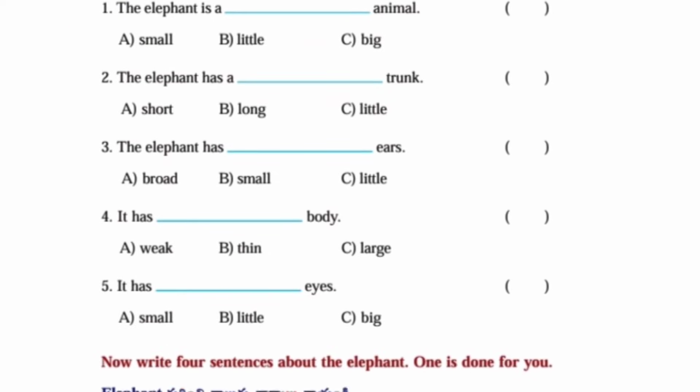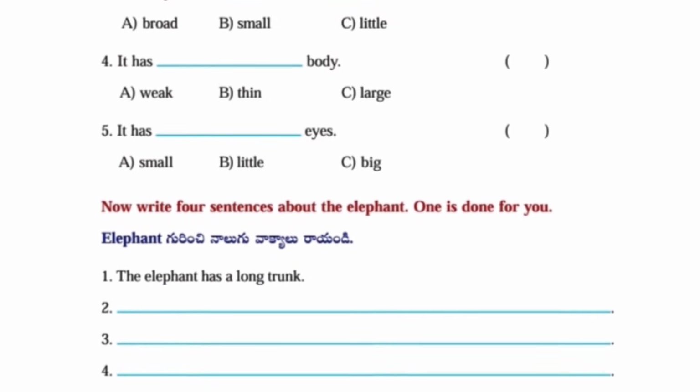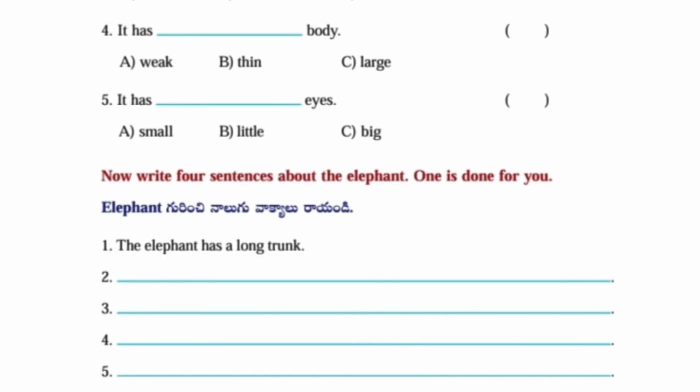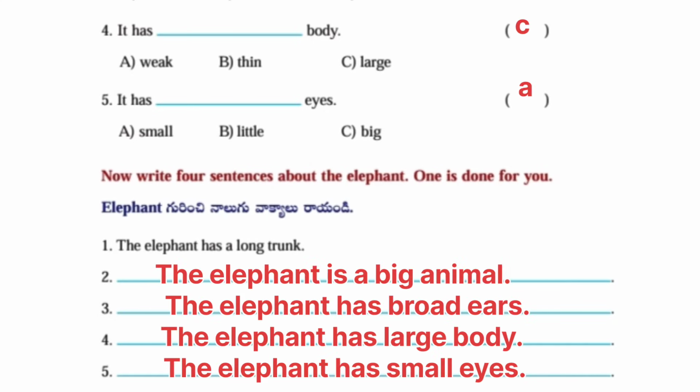Next, fourth one, it has dash body. Answer C, large body. Fifth one, it has dash eyes. Answer A, small. Now write 4 sentences about the elephant. One is done for you.